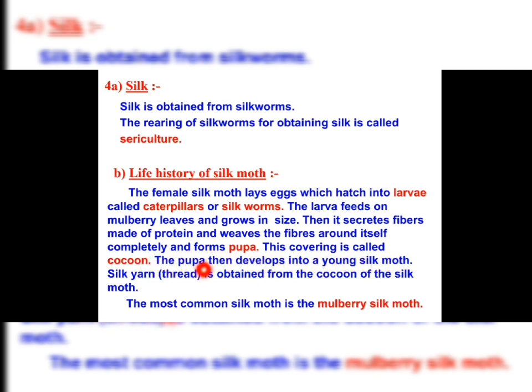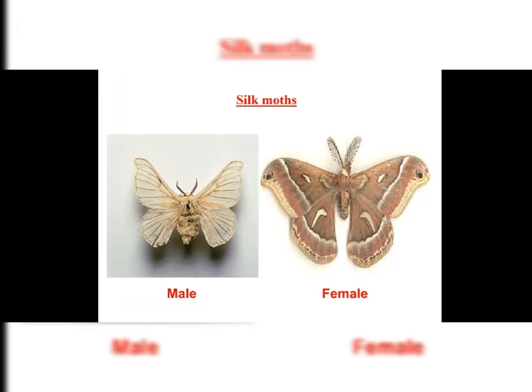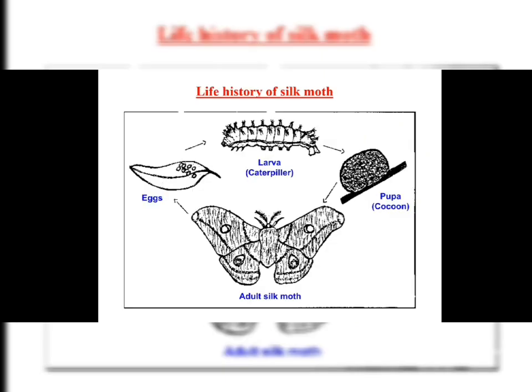The silk yarn thread is obtained from the cocoon of the silk moth, and the most common silk moth is the mulberry silk moth. Here you can see in the picture, this is the male silk moth and this is the female silk moth, and this is the life history of the silk moth. Here you can see the adult silk moth lays eggs on a mulberry leaf.